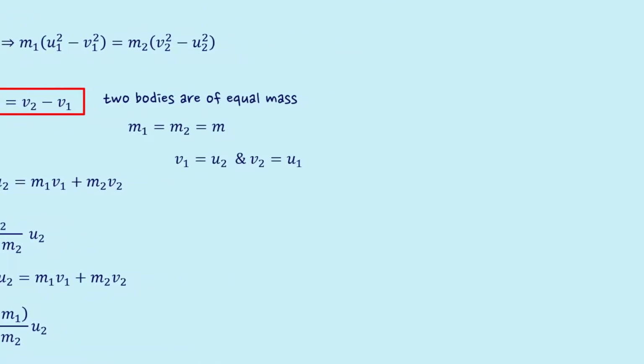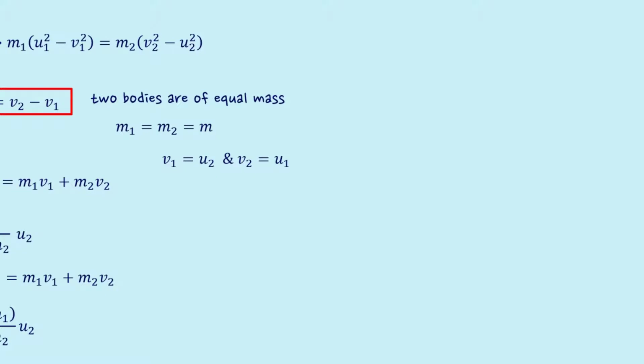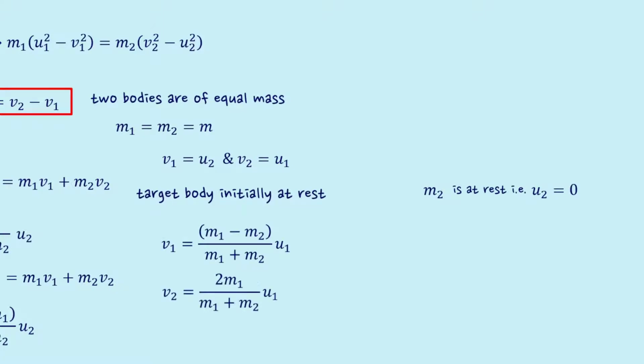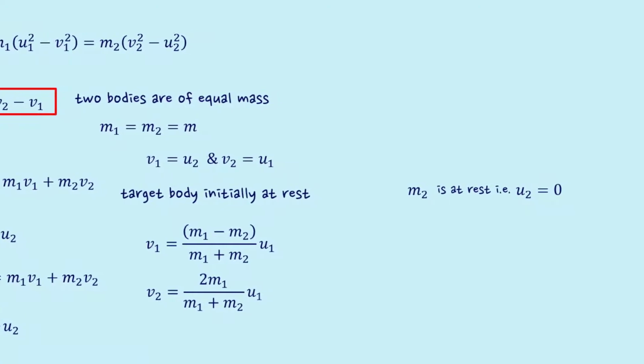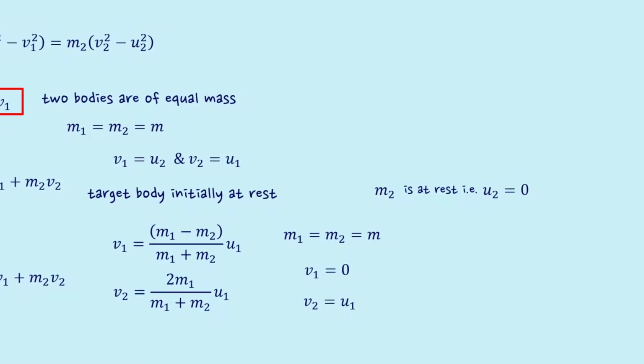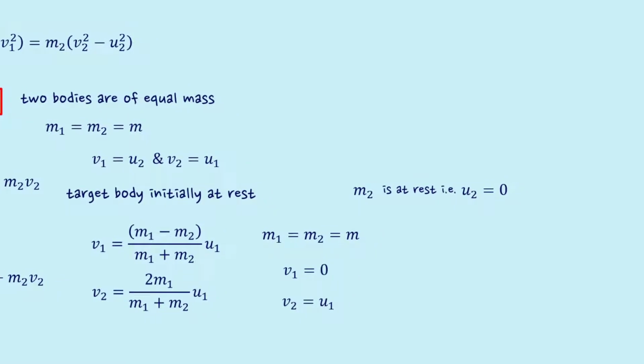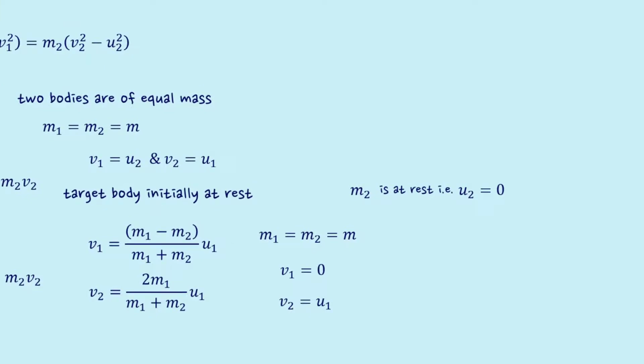If two bodies of equal mass undergo elastic collision, then using the previously derived equations, we see that an exchange in velocities occurs between the objects undergoing collision. To simplify the situation even further, let us assume that the target body is at rest initially. Then the simplified equations for velocities can be expressed in this way. Now, if both the objects have equal mass, then the object hitting the stationary object will become stationary, and the stationary object should start to move with the velocity of the striking object.